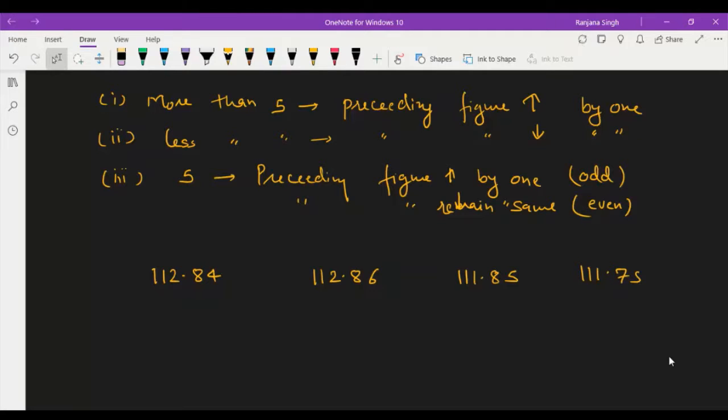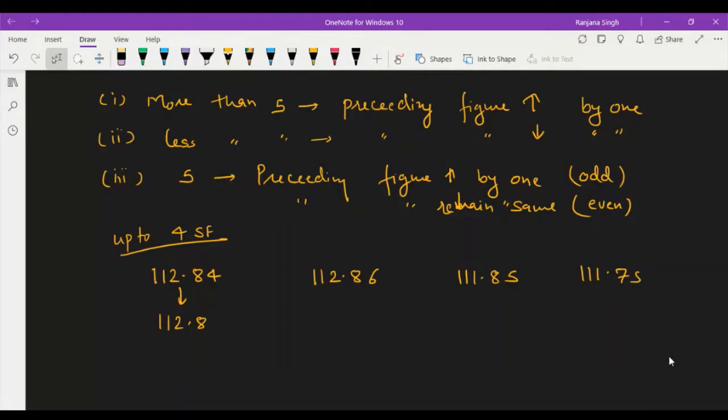Okay, and if you have to represent this figure up to 4 significant figures, then what will be the representation? 112.8. These are the 4 significant figures, and the digit after the last digit is 4, which is less than 5.